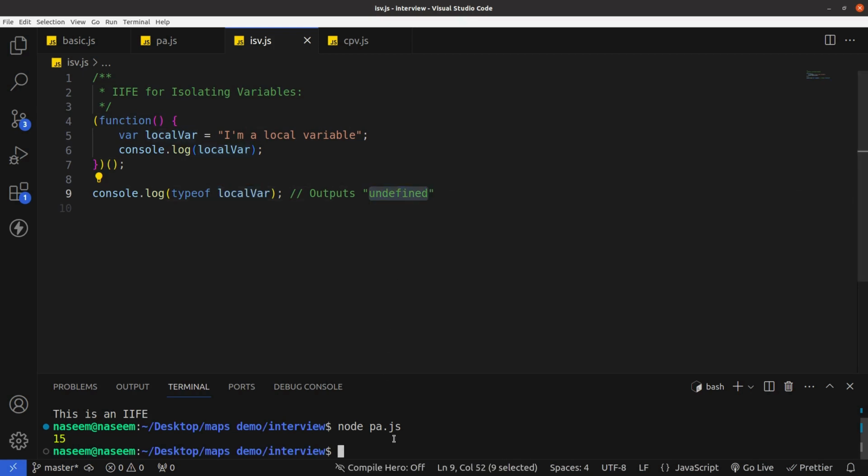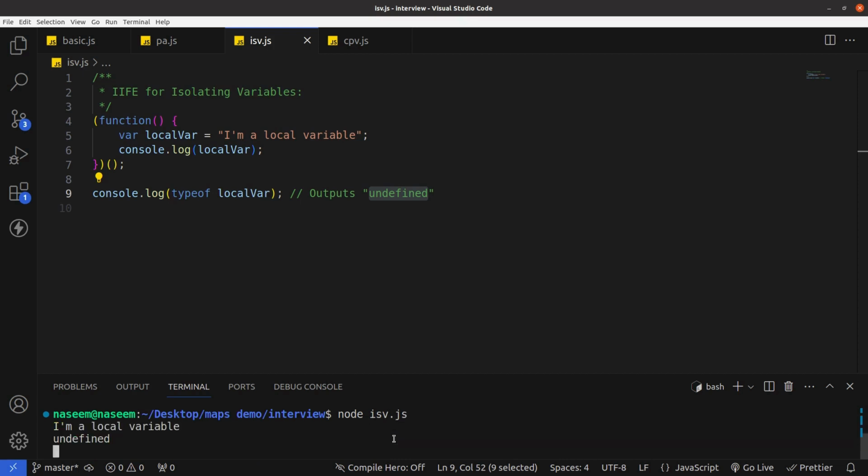So let's check this also. Node isv.js. See here the assigned value of the variable is printed. In the next part it is undefined.